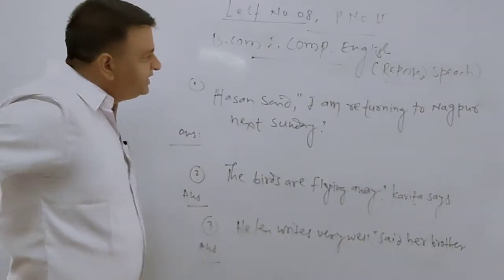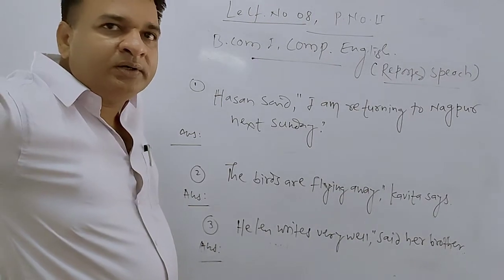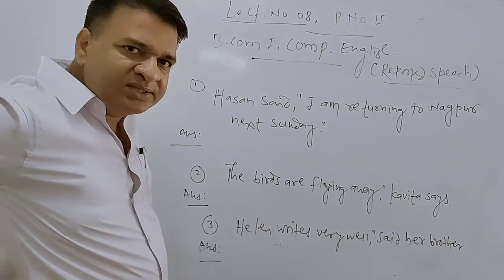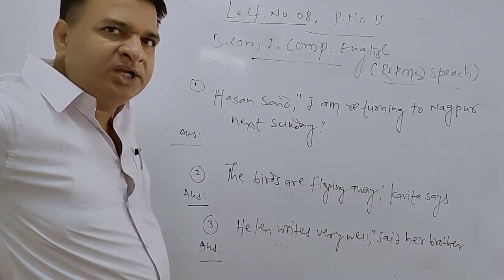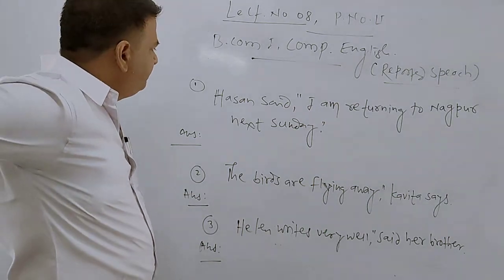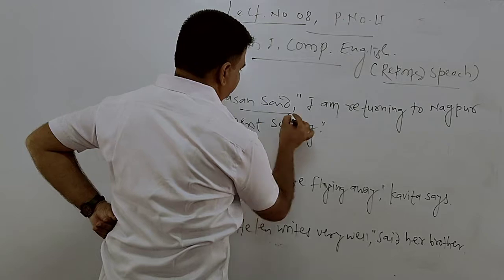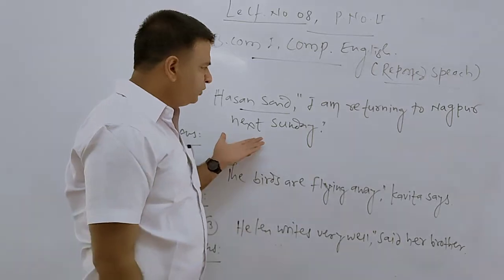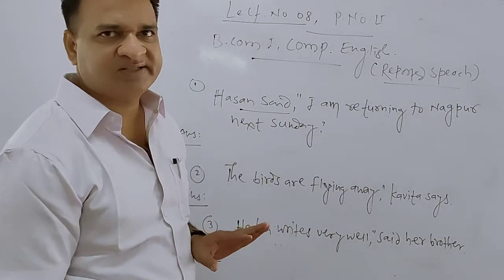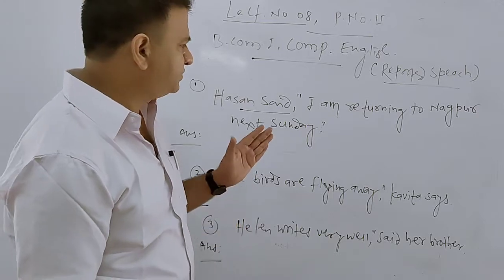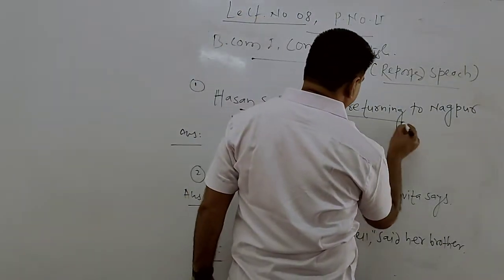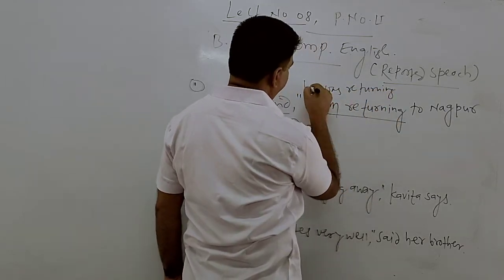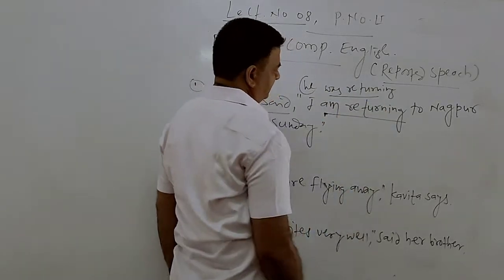So, Hassan said, "I am returning to Nagpur next Sunday." Which changes we have to make, you first keep in mind. For example, the reporting verb "said" is in simple past. "I am returning to Nagpur next Sunday" is a simple sentence, not a universal fact or routine. So we have to change "am returning" into "was returning." This is one change. I becomes he, then was returning to Nagpur.